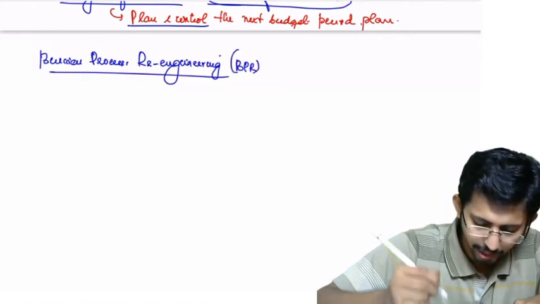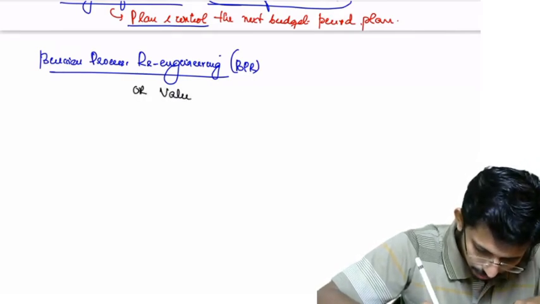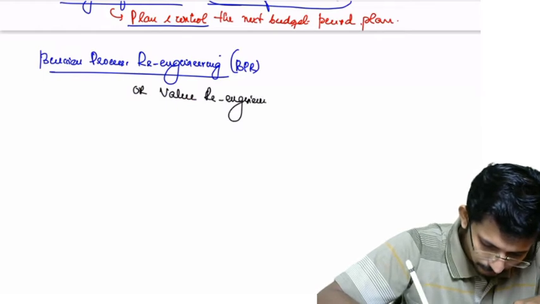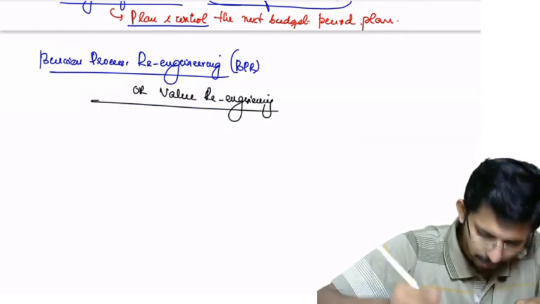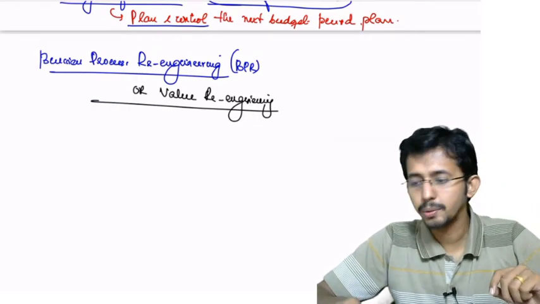Business process re-engineering, also known as value re-engineering. Okay, what is this business process re-engineering or value engineering?